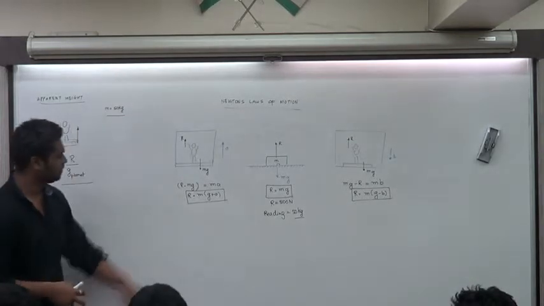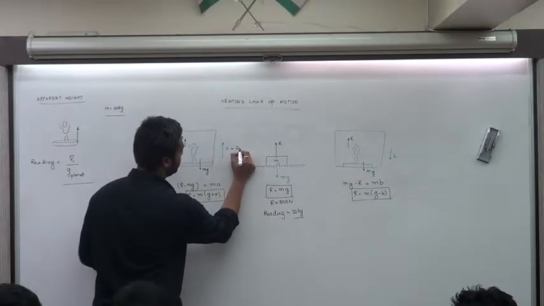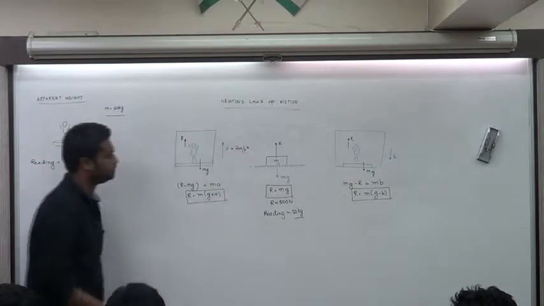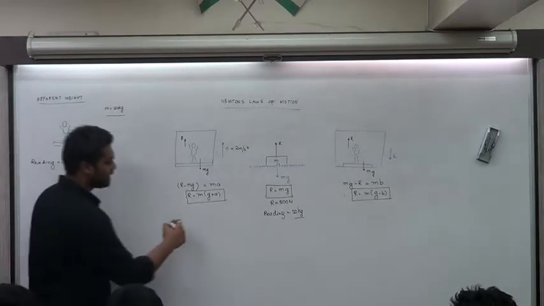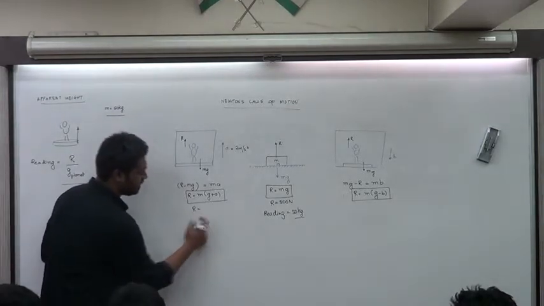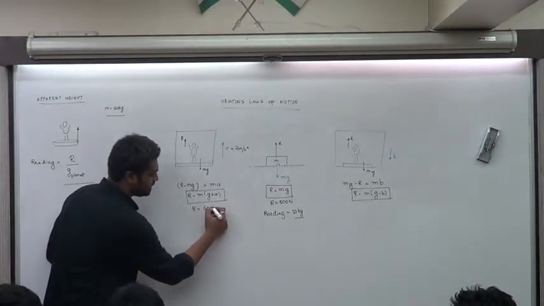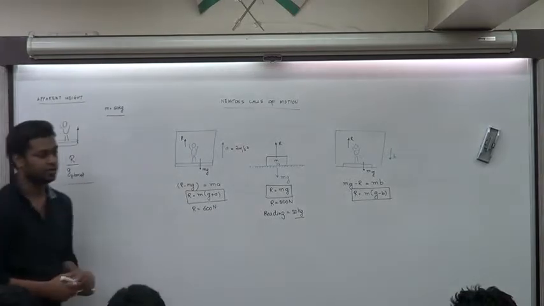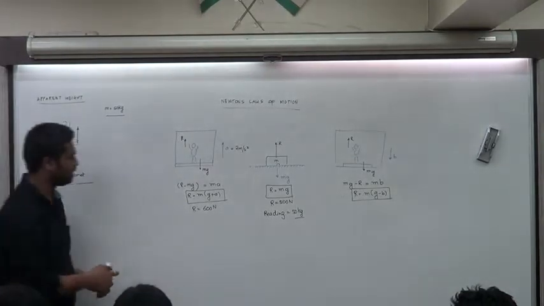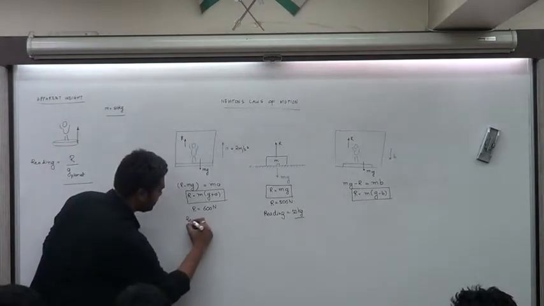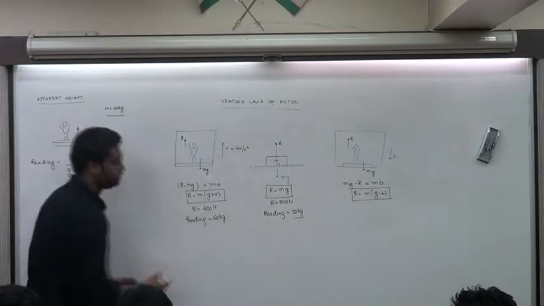Okay. Next, let's go above. You are in an elevator now, accelerating at 2 meters per second square. You're going up. In this case, what will be the value for the reaction? It is m times 12. That'll give you 600 newtons. You can clearly see the calculation: 50 times 12. Is that fine? Now, what should be the reading? It will be 60 kilograms. Yes.